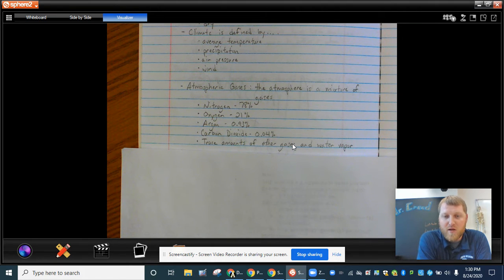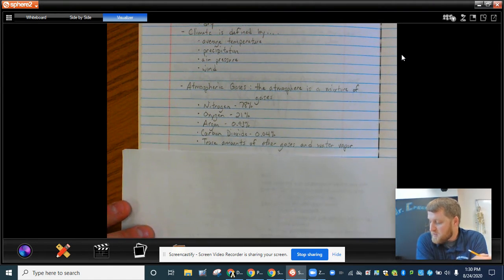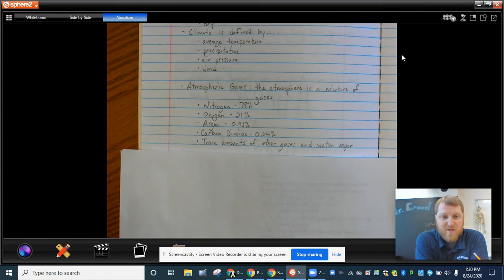Then comes argon at 0.93%, then carbon dioxide at 0.04%, and then finally you've got trace amounts of other gases and water vapor as well, which is going to come out to a very, very small percentage. So normally you would think that oxygen would have the highest concentration of the gas in the atmosphere. This happens not to be the case.